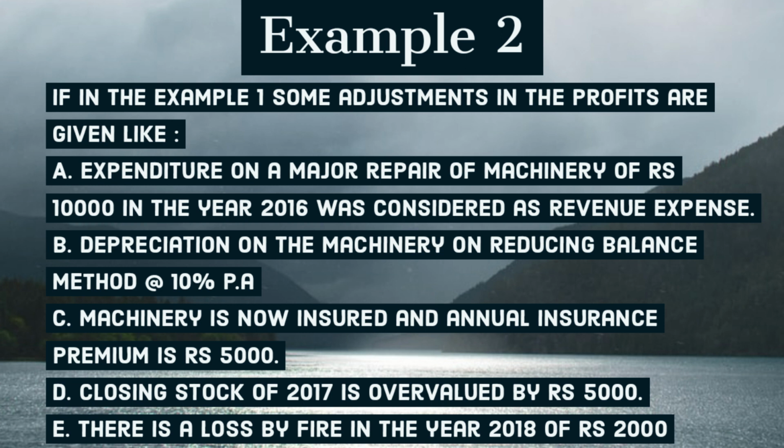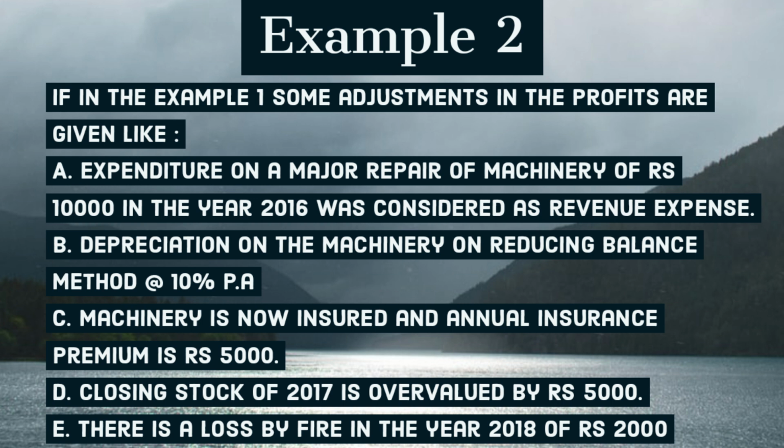Let us discuss example 2: if in the case of example 1, along with the given question, certain adjustments are also given, then what to do in that particular case to calculate the goodwill. Adjustment A, expenditure on a major repair of machinery of rupees 10,000 in the year 2016 was treated as revenue expense. Adjustment B, depreciation on the machinery on reducing balance method at the rate 10% per annum. Adjustment C, machinery is now insured and annual insurance premium is rupees 5,000.